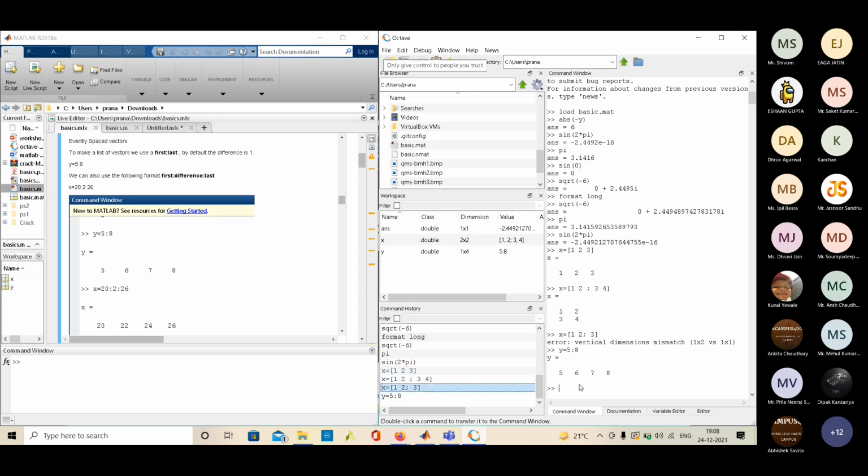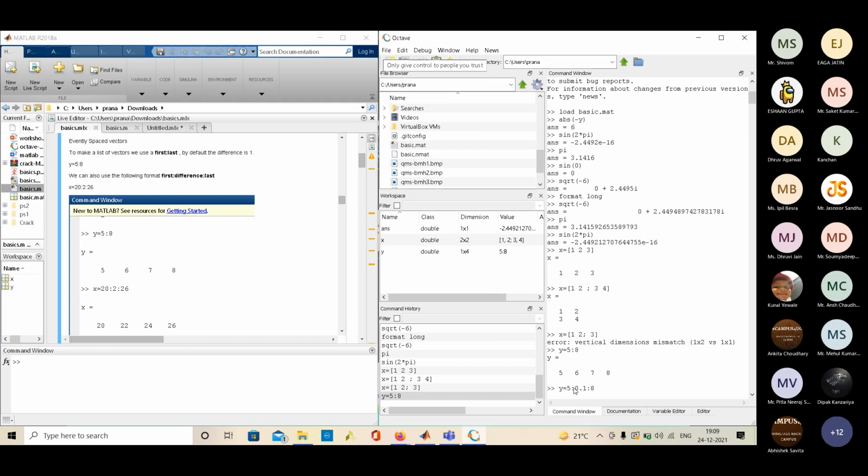Next part is how to specify a difference. Here all the values have a difference of 1. If I want to write values that have a difference of, let's say, 0.1, then 8. So first is the first value, then the difference, then the last value.